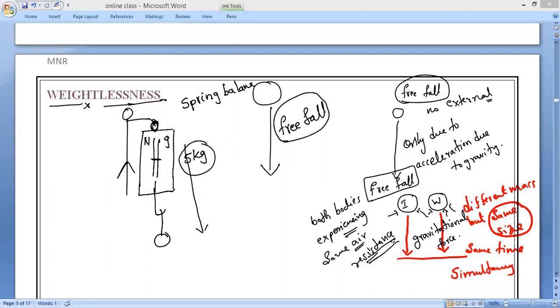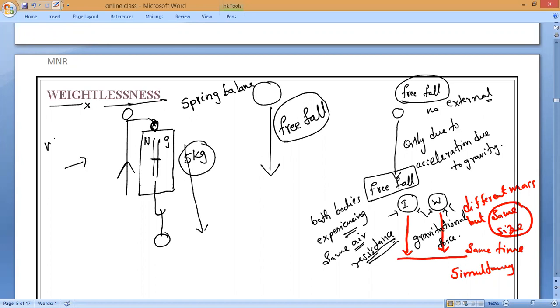Reading will show 0. Remember, if no external forces act on it, no weight acts on it, then the reading will show 0.